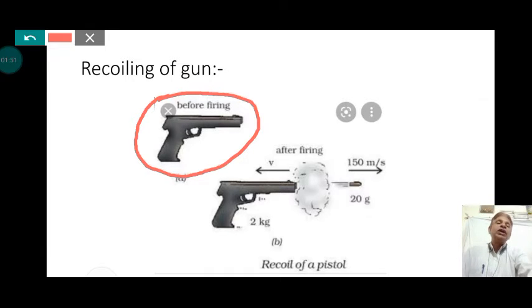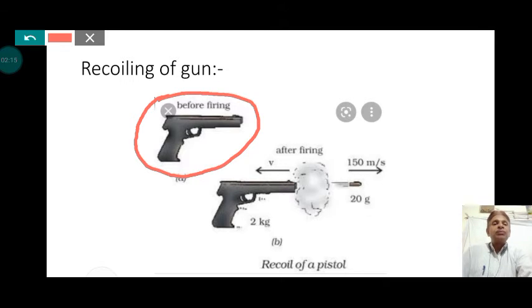Now, when the gun is fired and the bullet moves in the forward direction, the bullet acquires some momentum. This momentum is equal to the mass of the bullet times the velocity of the bullet. The gun also acquires a velocity in the backward direction, and it also acquires some momentum.